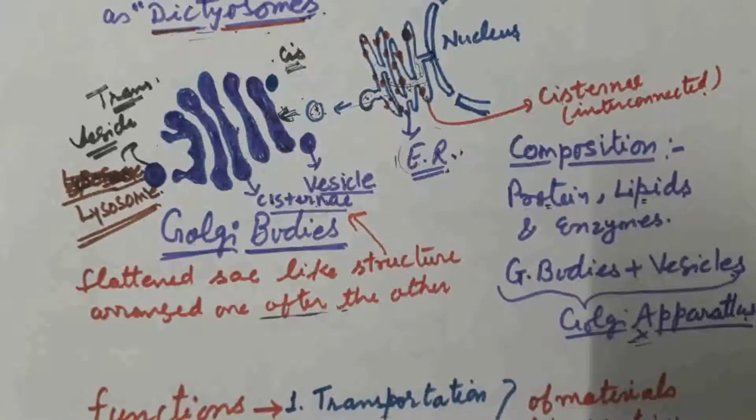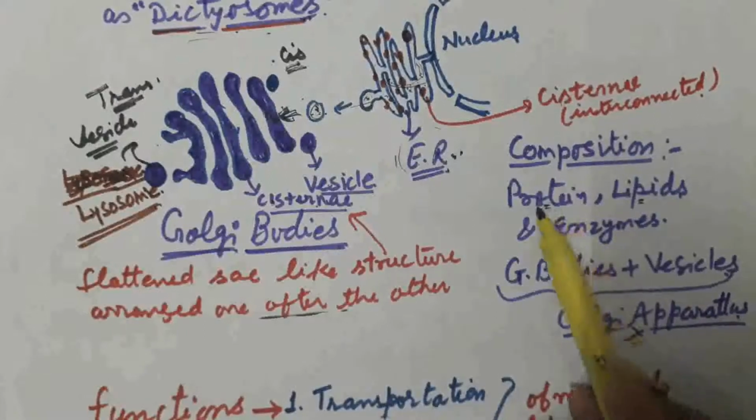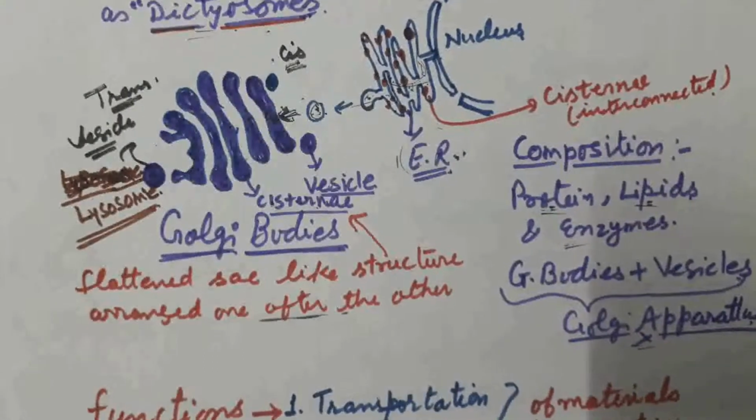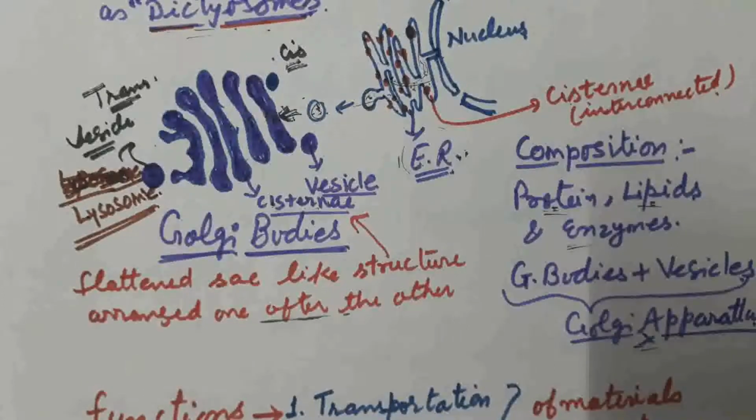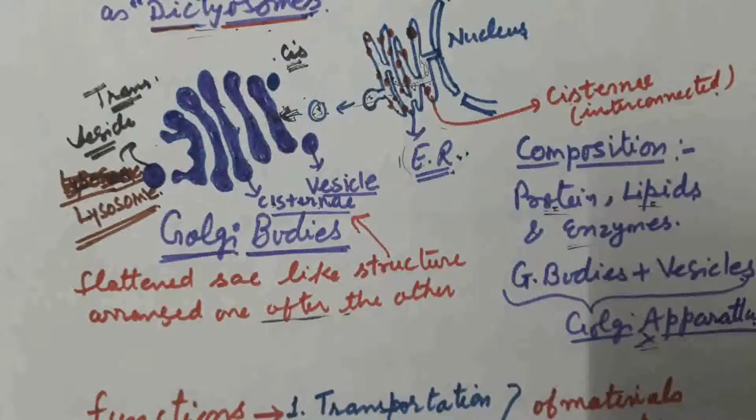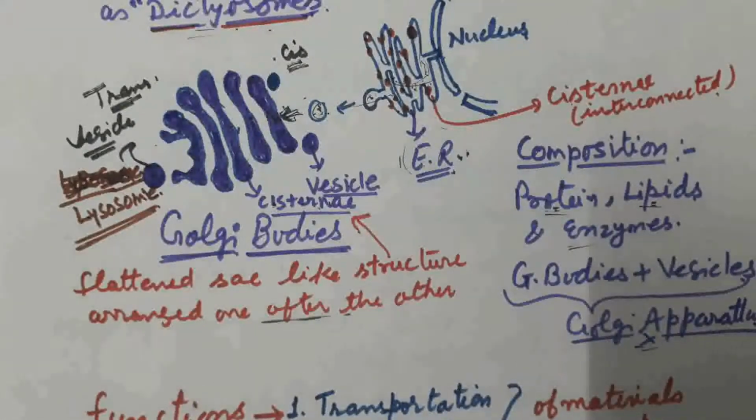What is the composition of Golgi bodies? They are composed of protein, lipid and enzymes. This is the composition of the Golgi bodies. As we already discussed, cell membranes are composed of proteins and lipids. So Golgi bodies are composed of protein, lipids and enzymes. So three main functions are performed by the Golgi bodies: transportation, modification and packaging of materials like protein, lipids, carbohydrate, etc. Another important function, that is secretion of the material, is also done by the Golgi bodies.